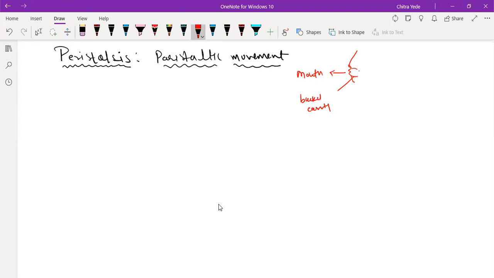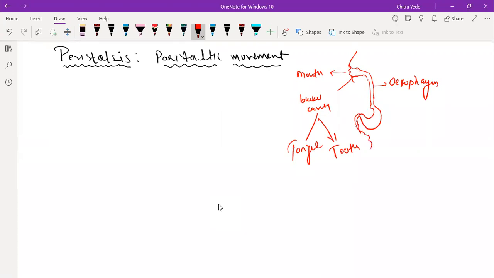In the buccal cavity, tongue and teeth are present. From here, the esophagus starts. Then the esophagus opens into the J-shaped stomach, then into the small intestine and then the large intestine.